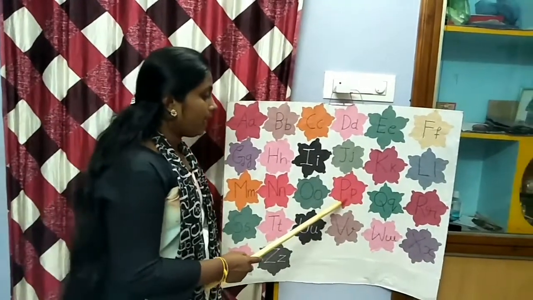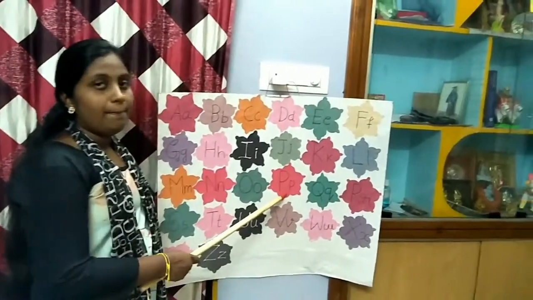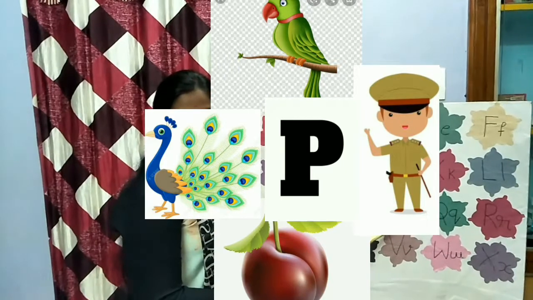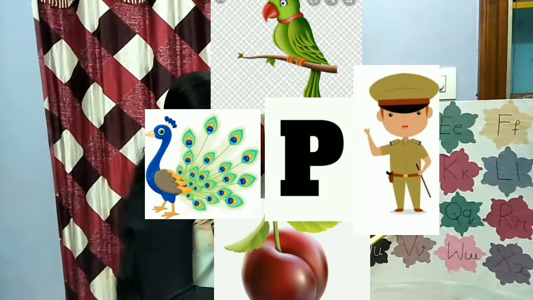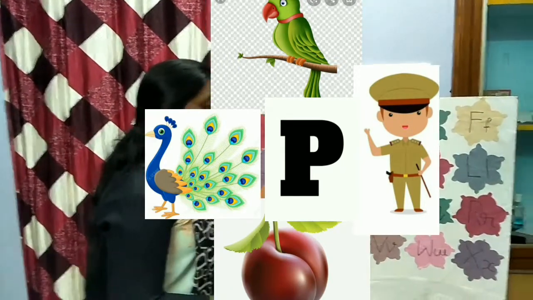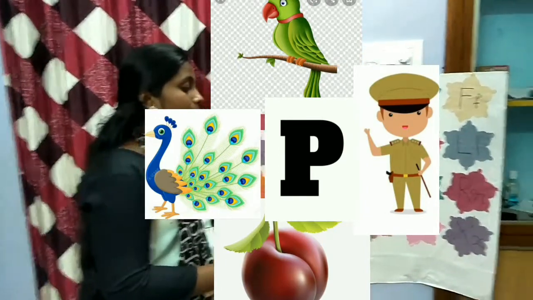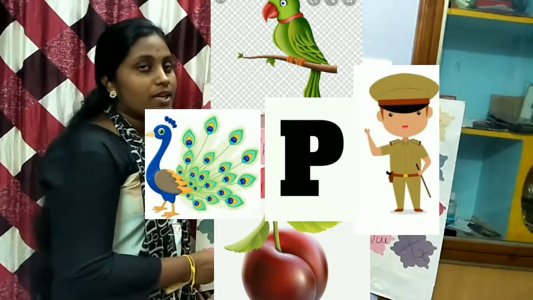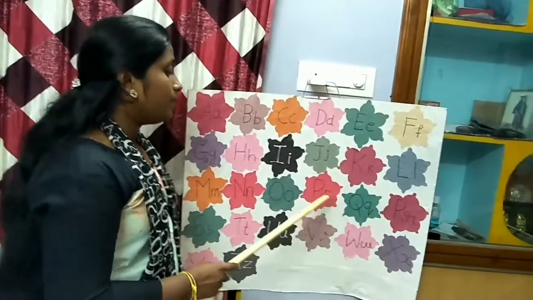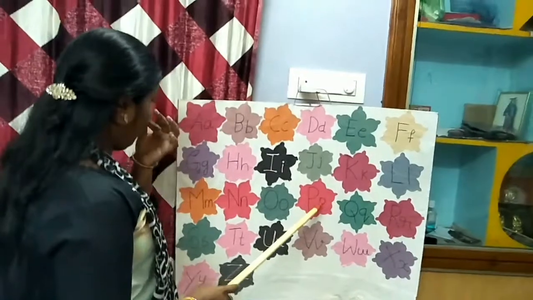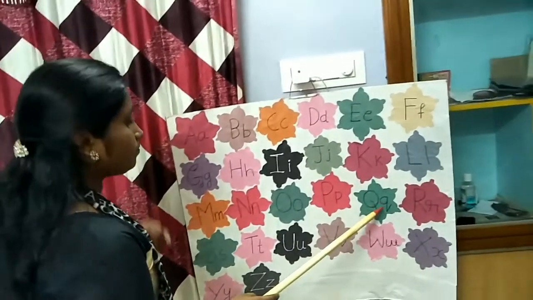Next is P. P for plum, P for parrot, P for peacock, P for police. The P letter words are police, peacock, plum, parrot. The phonic sound is p.